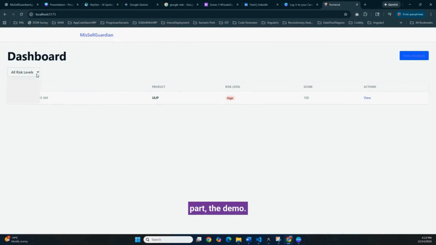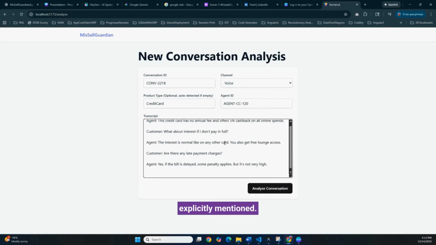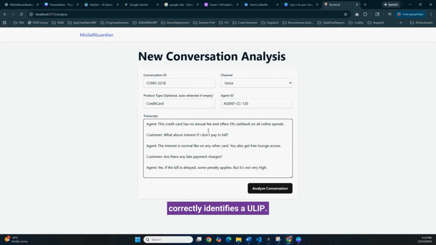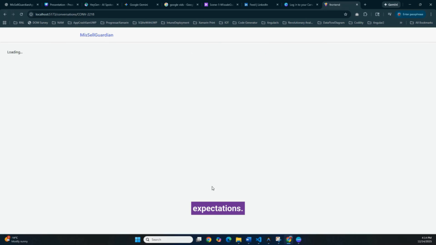Now comes the fun part, the demo. We paste in a real world mis-selling style transcript, with phrases like guaranteed returns, no lock-in, and withdraw anytime. Exactly the kind of language that creates problems later. As soon as we hit analyze, the agent takes over. It automatically detects the product if it's not explicitly mentioned. In this case, it correctly identifies a ULIP. It then loads the ULIP specific rules from the context pack, checks which mandatory disclosures were communicated, and flags risky promises that violate compliance expectations.